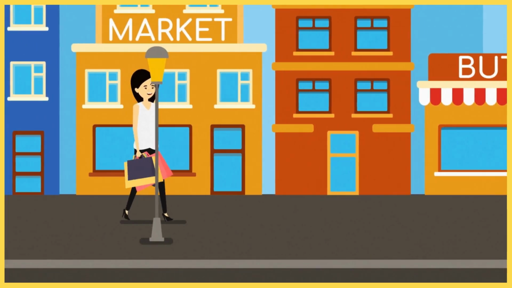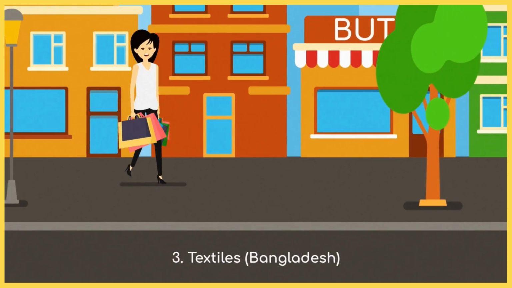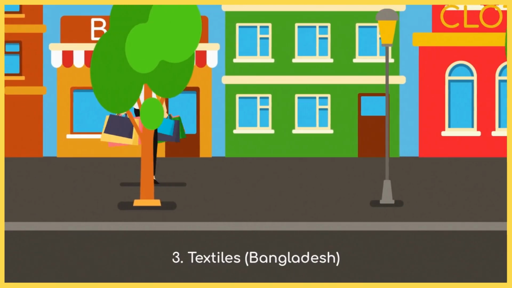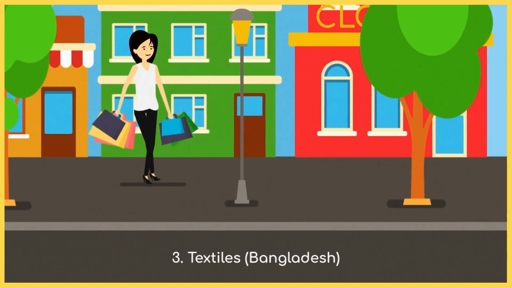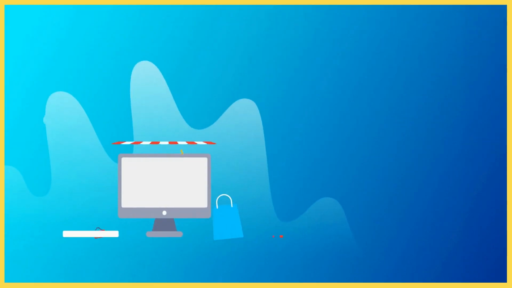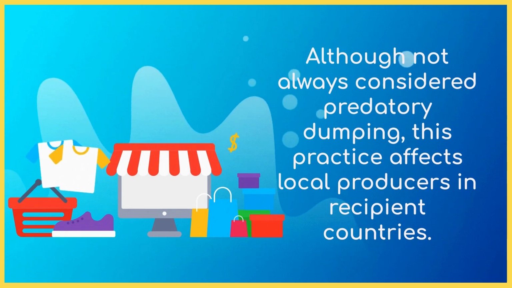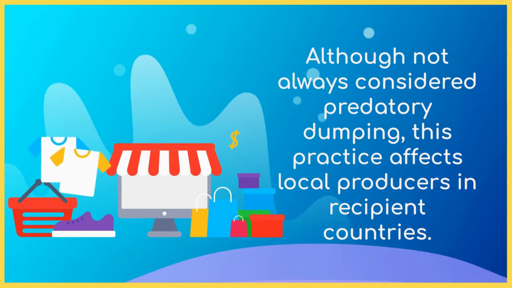3. Textiles, Bangladesh. Bangladeshi exporting companies have sold clothing at extremely low prices in European and American markets, thanks to low labor costs in their home country. Although not always considered predatory dumping, this practice affects local producers in recipient countries.